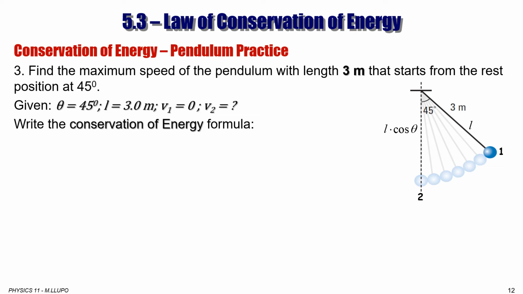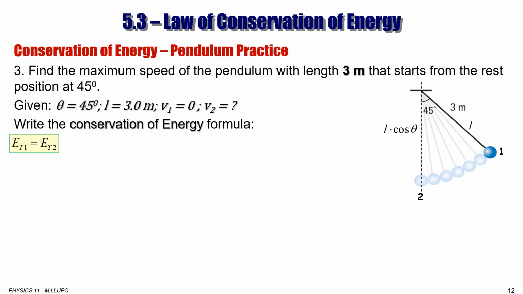What is given is angle 45, length is 3 meters, speed at point 1 is 0 at rest, and what we are looking for is the speed at point 2. Remember, we are in an energy section, so we use energy formulas to solve problems. So that's what we are going to do, using the energy conservation formula.